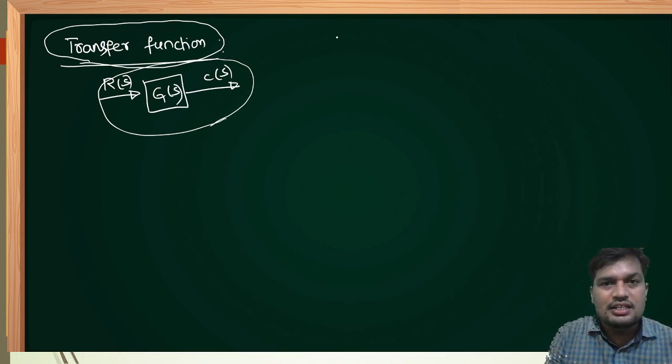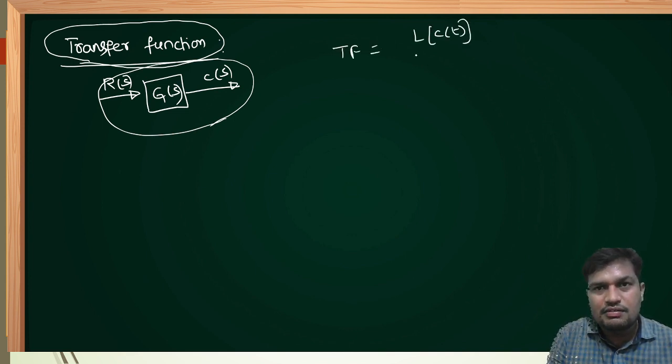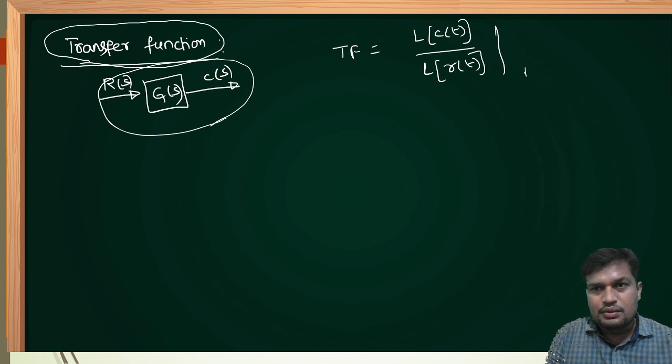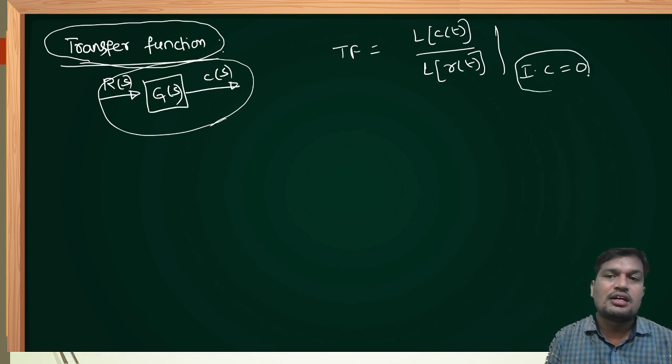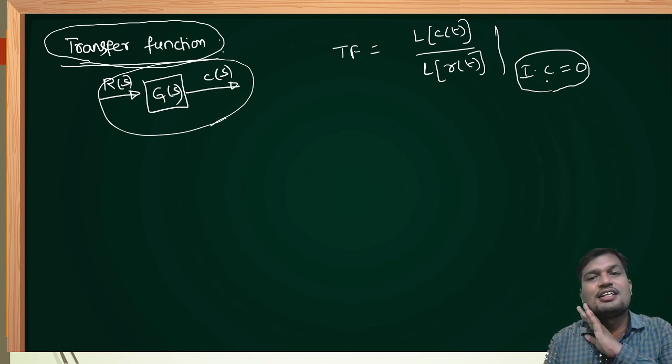It is defined as the ratio of Laplace of output, output is represented by C of t, to the Laplace of input, that is R of t, by assuming initial conditions are 0, right? Then only this definition is valid. If you did not mention that initial conditions are 0, that is transients are 0, the definition is invalid.